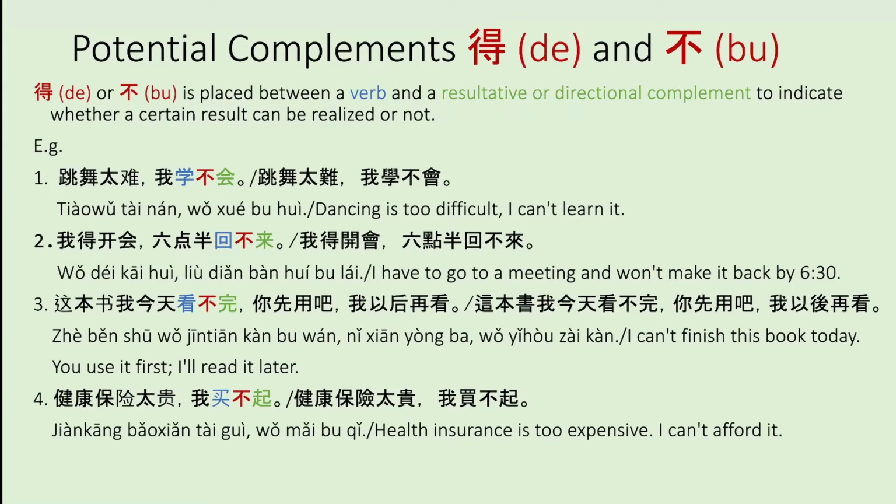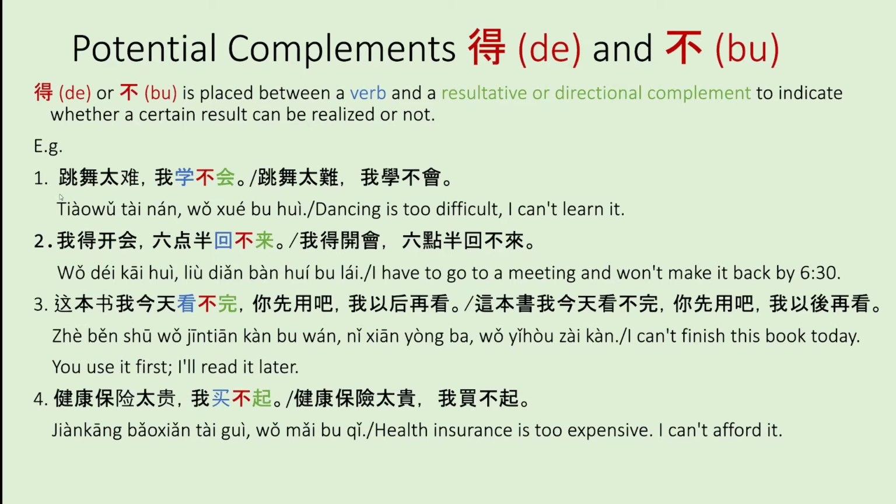The second grammar point for lesson 16, dialogue 1, is potential complements using the 得 and bu. The 得 or bu is placed between a verb and a resultative or directional complement to indicate whether a certain result can be realized or not.